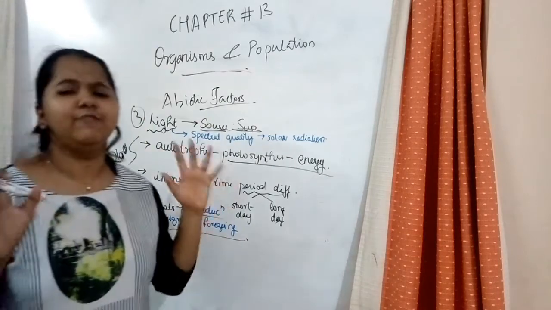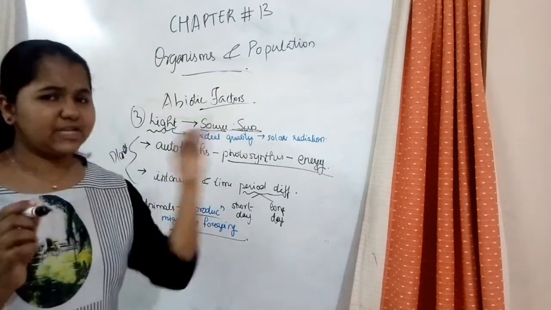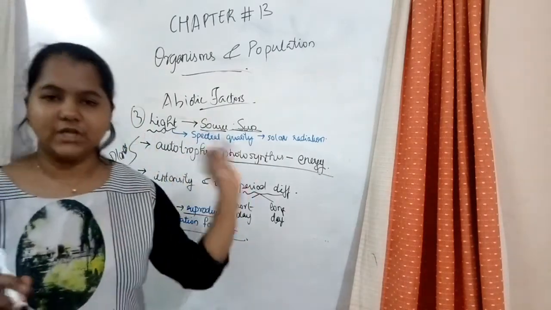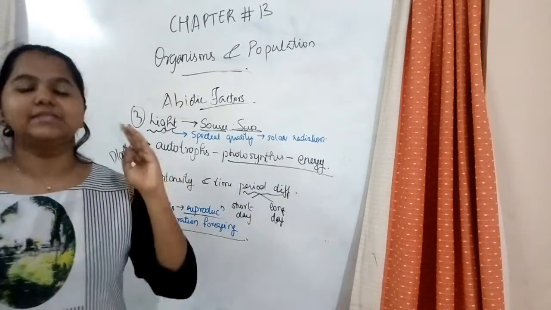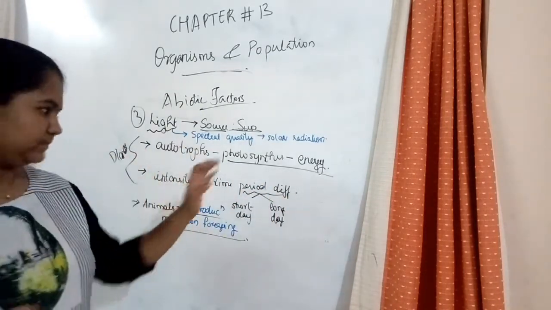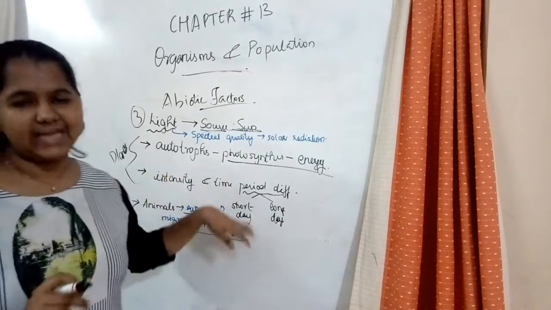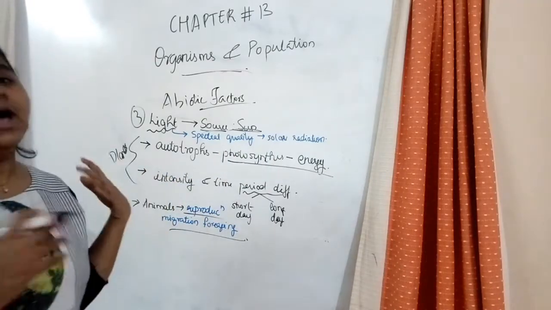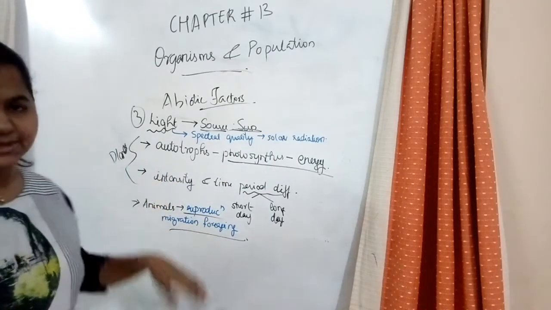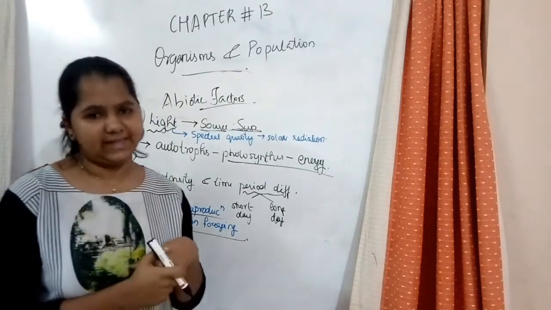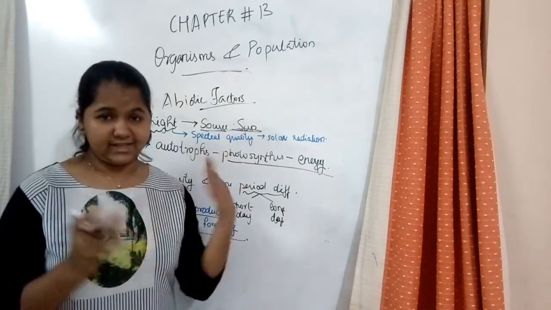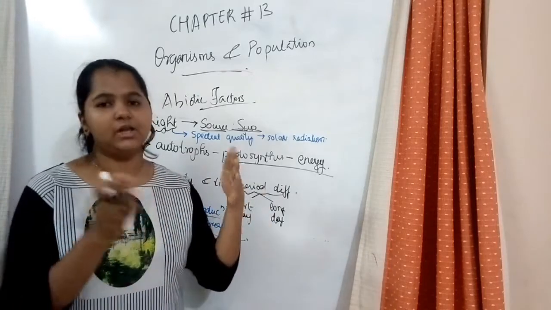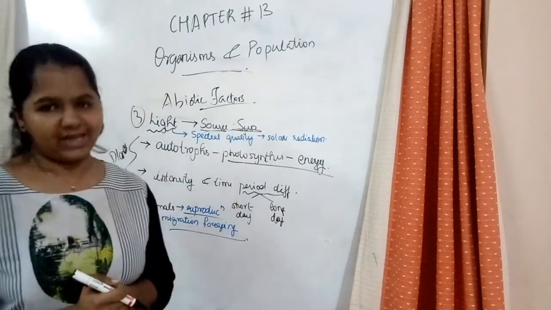So, the main source of light is what? Sun. And the next point we learn is what? Autotrophs require light for photosynthesis, because sunlight is a source of energy. And the intensity and time period are different for different plants and organisms. Animals are also affected by light. What are they affected in? They are affected in reproduction, migration and aging.